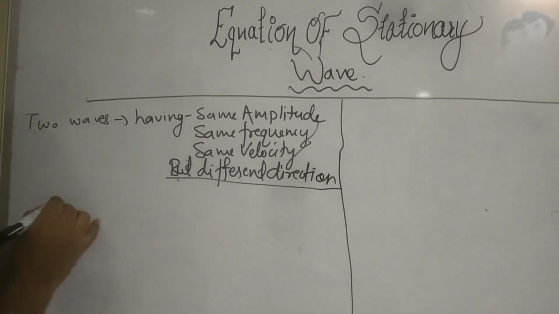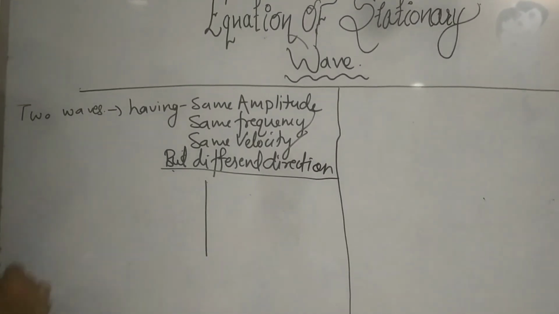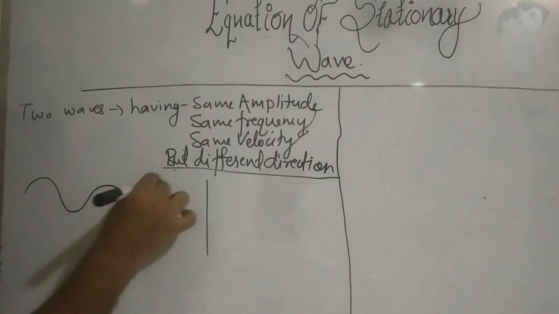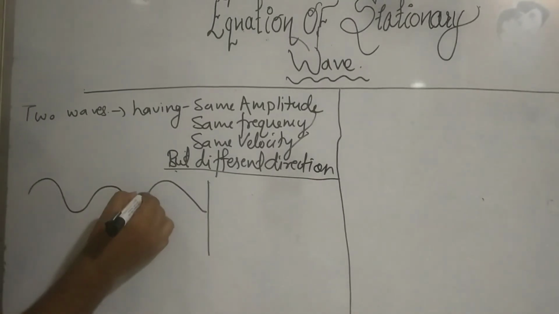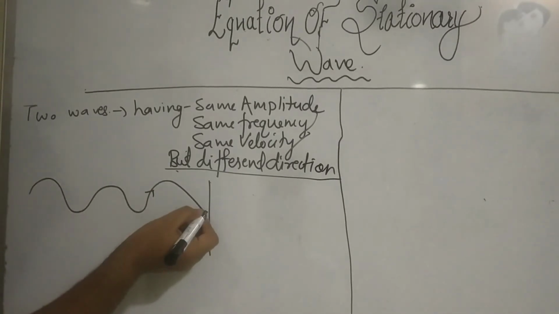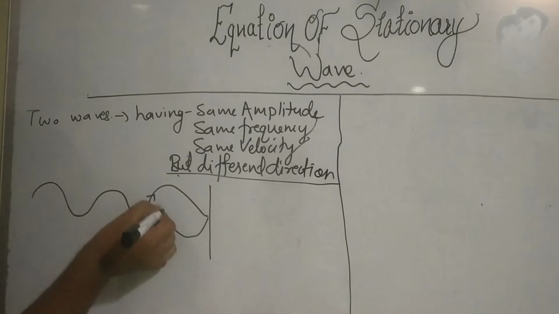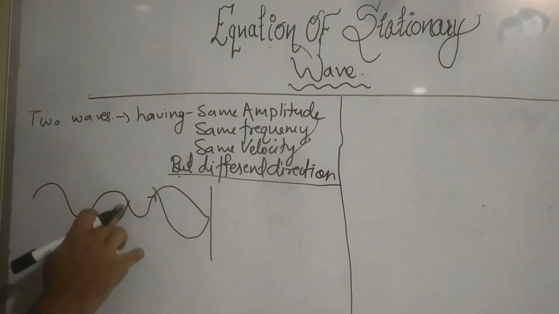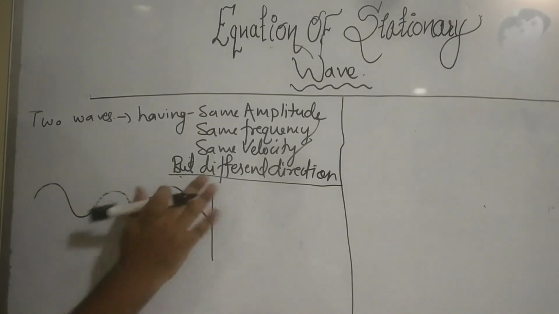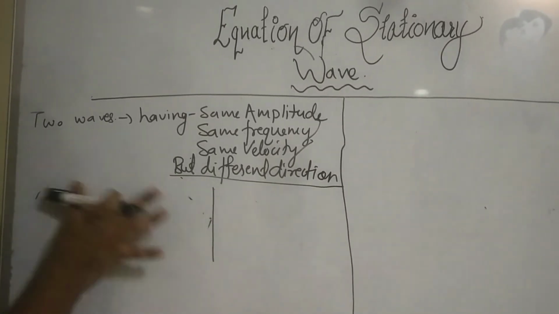Let's suppose this is a rigid wall, and this is the wave, traveling in the positive x direction. When it returns back, it will be traveling in the opposite direction. So we have two waves traveling in opposite directions. Let's draw a diagram again.